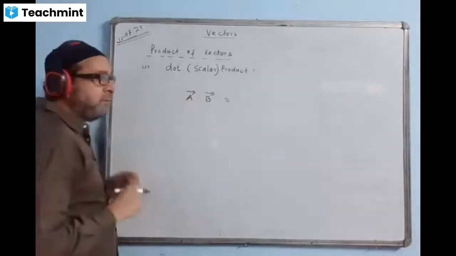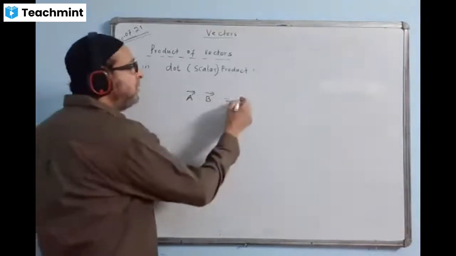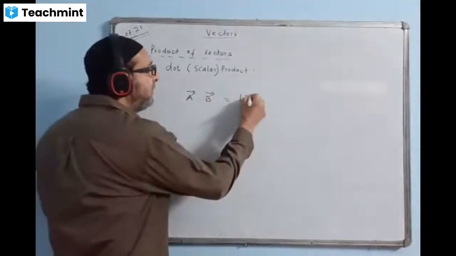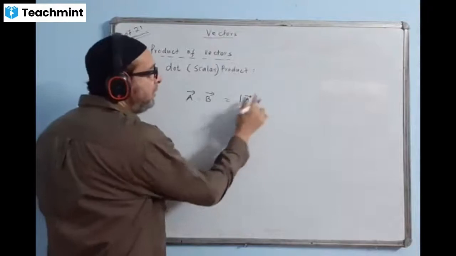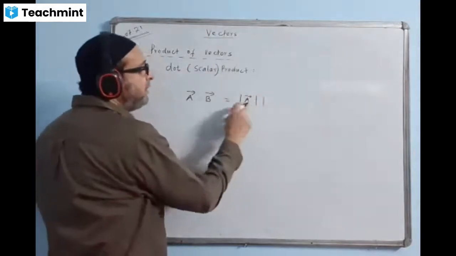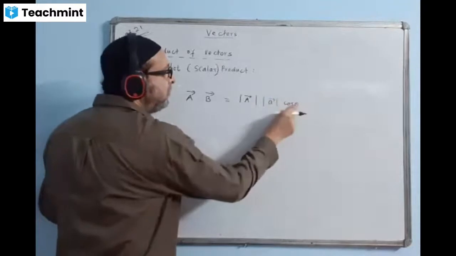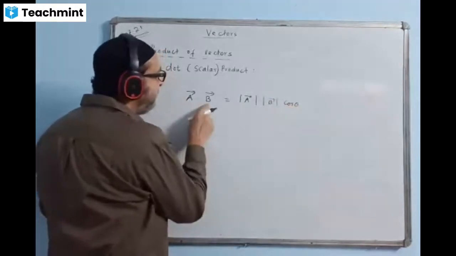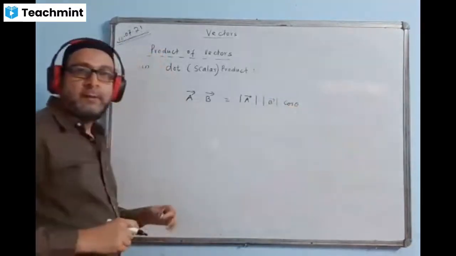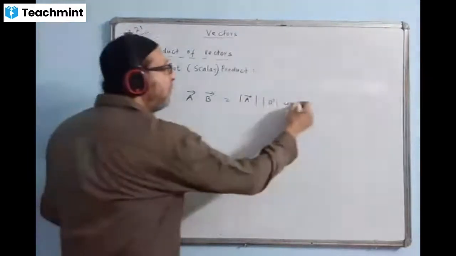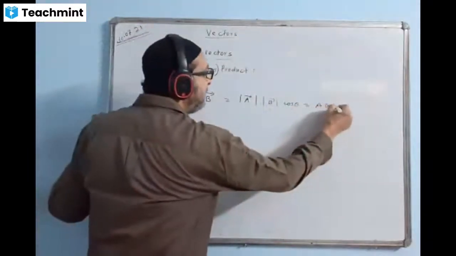The answer will be the magnitude of vector A, magnitude of vector B, and cos theta. What is theta? Theta is the angle between vector A and vector B. In short, you can directly write AB cos theta.